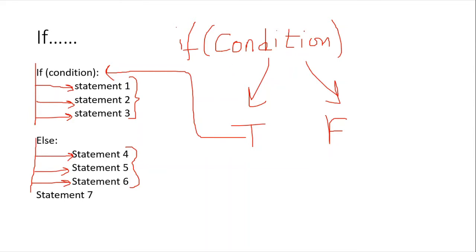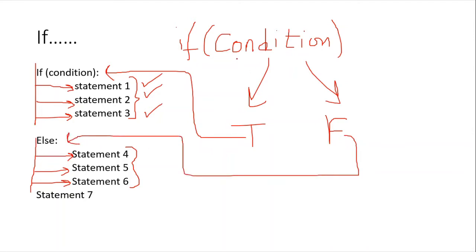That means if the condition is true, then statement 1, statement 2, statement 3 would be executed. Why? Because these statements are part of if. And what about if my condition turns out to be false? If my condition turns out to be false, then else is executed. That means if this condition turns out to be false, then statement 4, statement 5 and statement 6 would be executed. And what will happen after that?